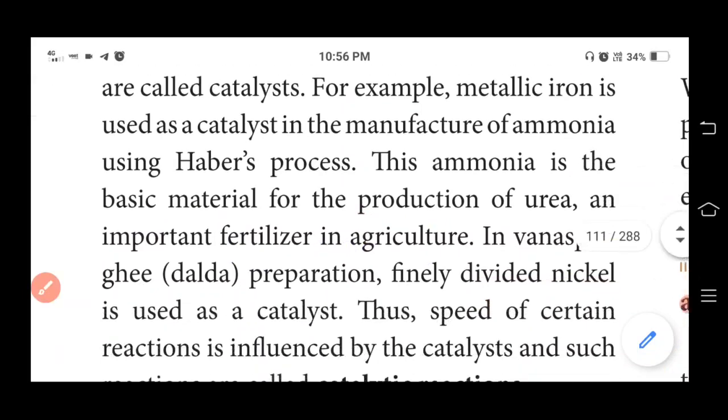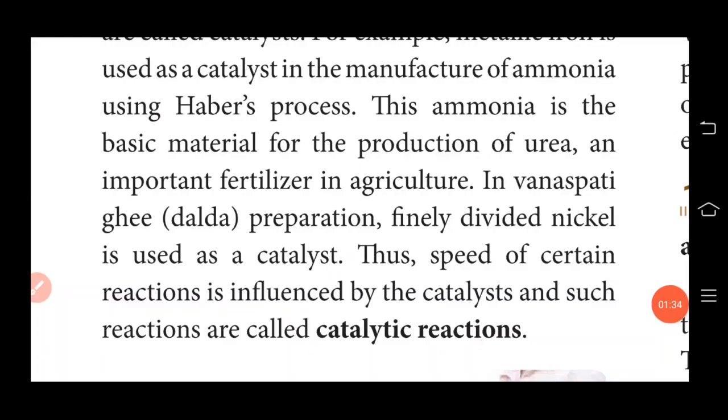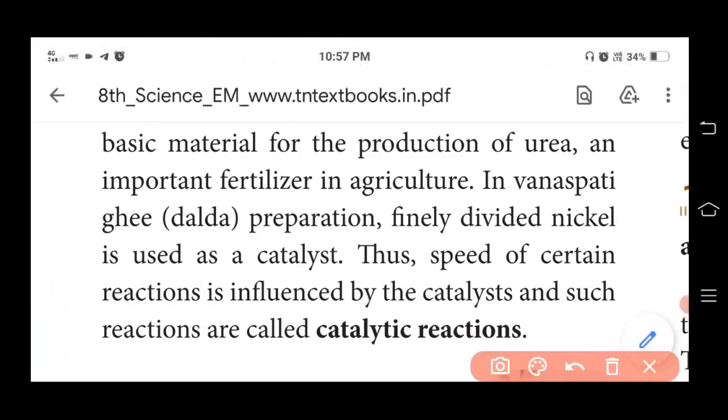And also in Vanaspati ghee, dalda preparation, finely divided nickel is used as a catalyst. Thus, the speed of certain reactions is influenced by the catalyst and such reactions are called catalytic reactions.